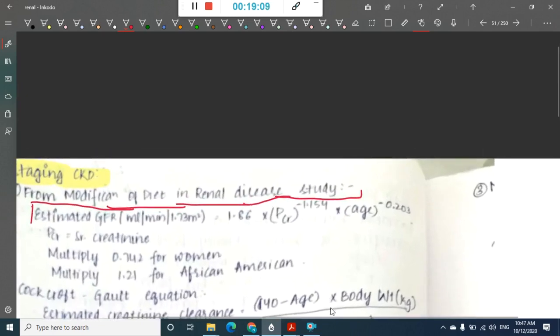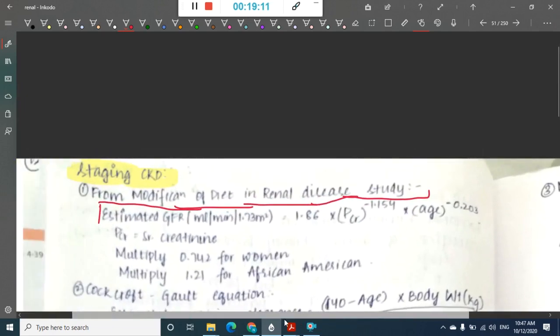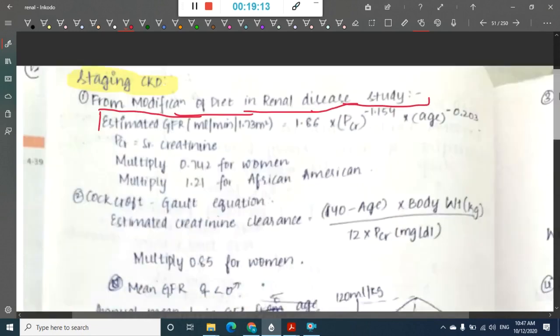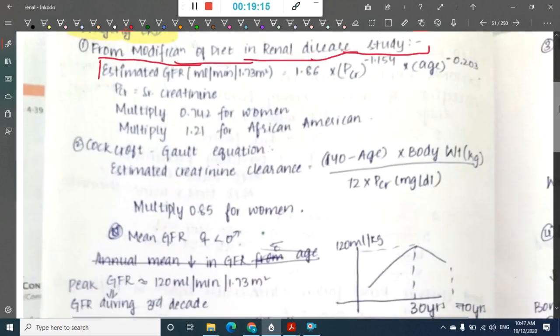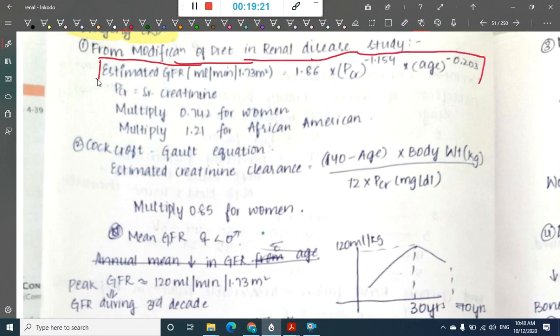Estimated GFR is equal to 1.86 into plasma creatinine to the power of minus 1.154 into age to the power of minus 0.203. Okay, that is called estimated GFR, which you are seeing here. Here, plasma creatinine is nothing but serum creatinine.